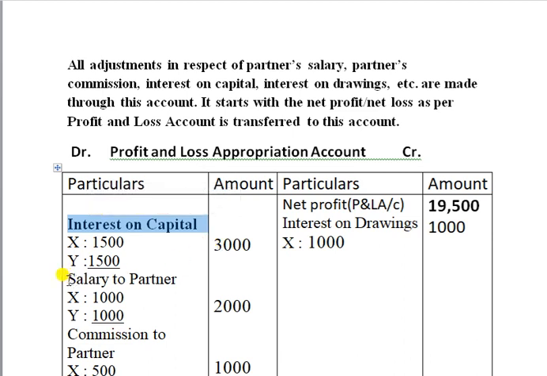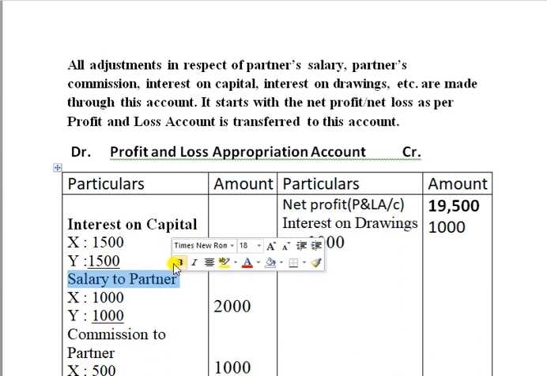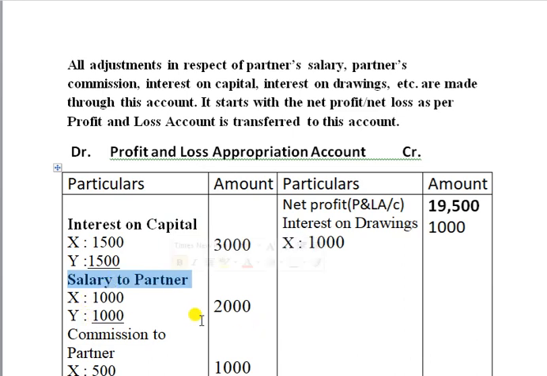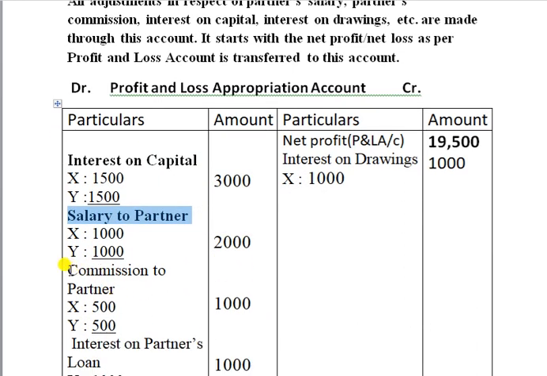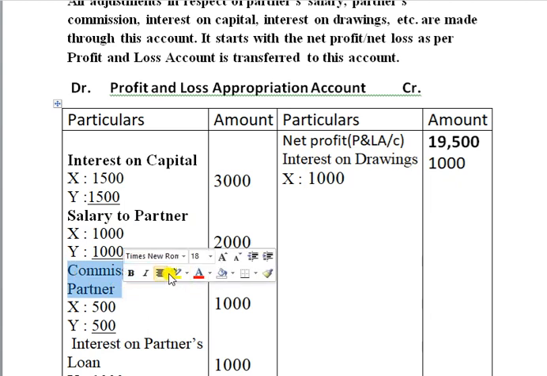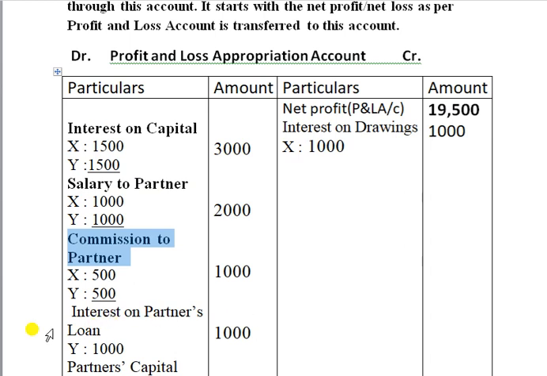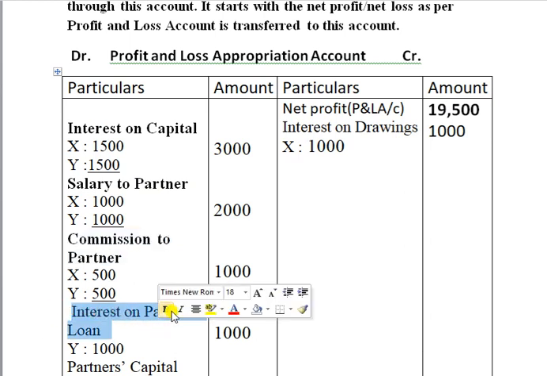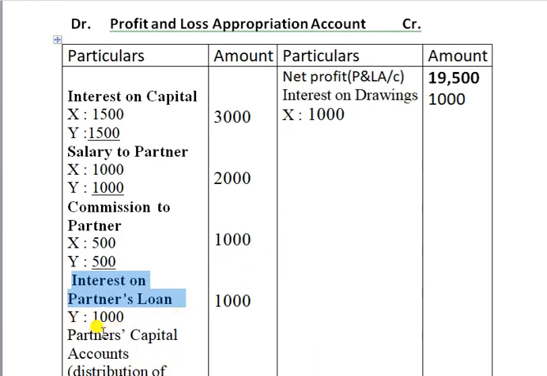Salary to partners, both the partners who are getting salary, 1000 and 2000 rupees. Commission to partners, both the partners are getting commission, 500 each, total 1000. Interest on partner's loan, only the wife is getting interest on loan. The firm took some loan from the wife, so we are giving interest on loan to the wife, that's 1000 rupees.